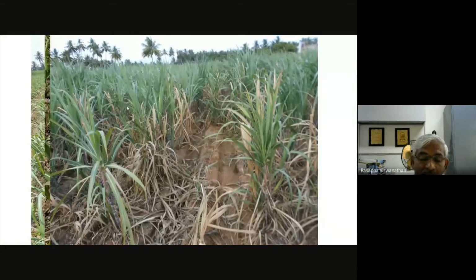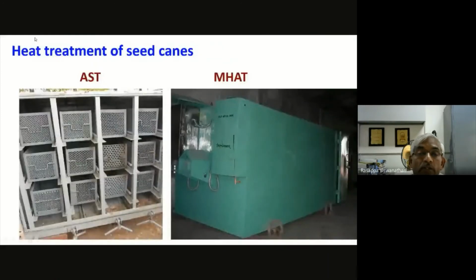So to manage the disease in ratoon, you cannot do anything. You have to manage the disease in the plant crop. If you manage it in the plant crop, definitely you will have a healthy ratoon crop. Again, seed selection and heat treatment. Aerated steam therapy or MHAT, moist hot air therapy, are in vogue. But I don't recommend these for the current scenario, since they are not effective against viral diseases, and also not totally effective against ratoon stunting disease or grassy shoot disease.